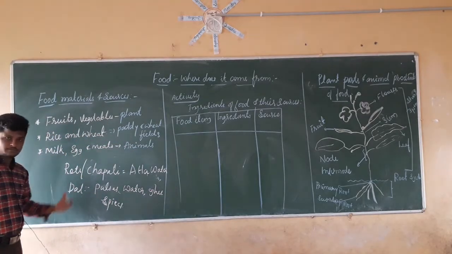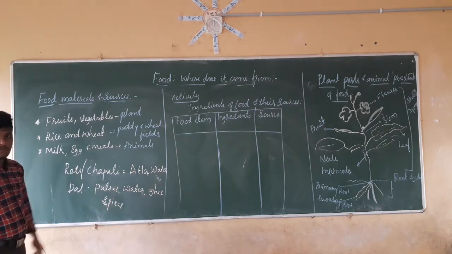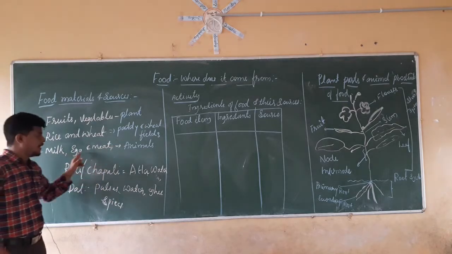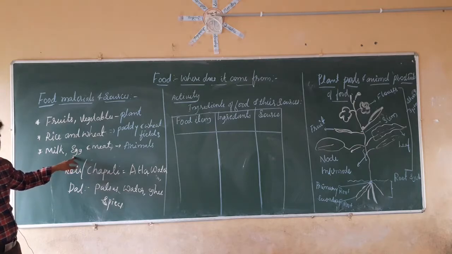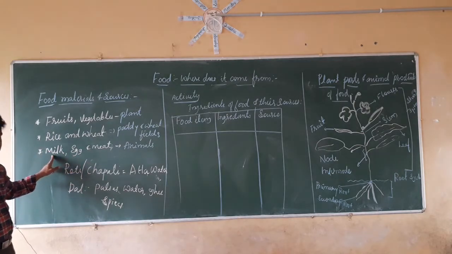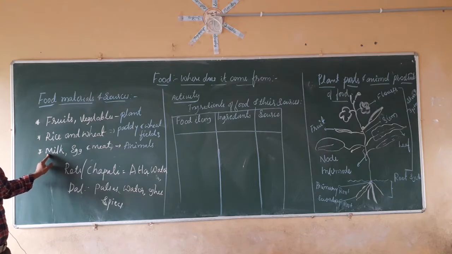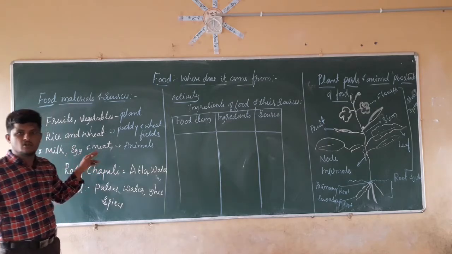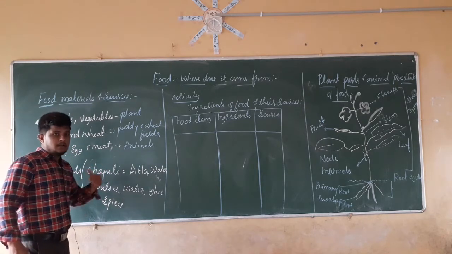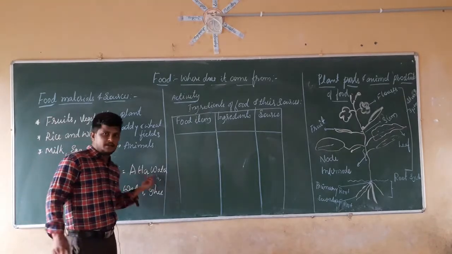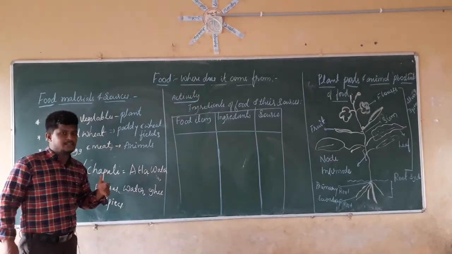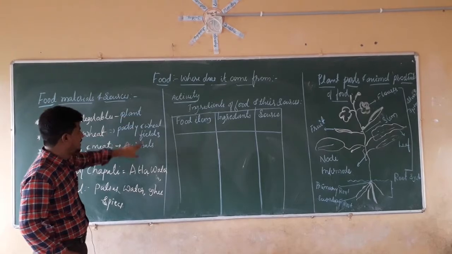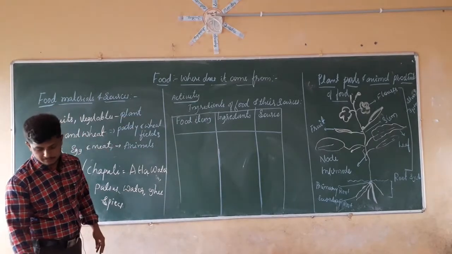In the same manner, we are going to see about milk, egg and meat. From where are we going to get egg? From chickens. From where are we going to get milk? From sheep or buffalo or cows. In the same manner, from where are we going to get the meat? From chicken or goat, right? All those are animals, right? From this we can say that the sources of food are divided into two categories. One is plant, another one is animal. In this way we can say that, right?